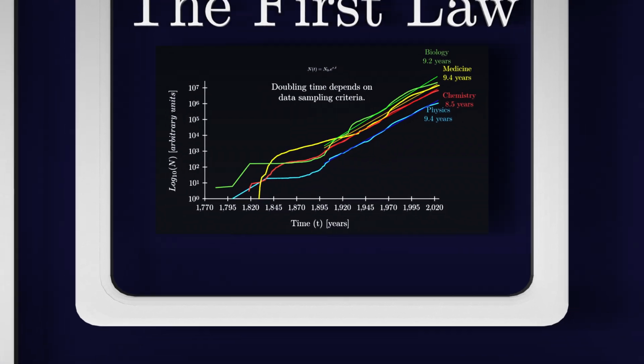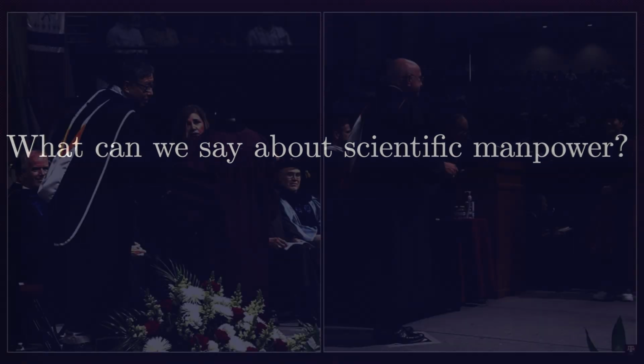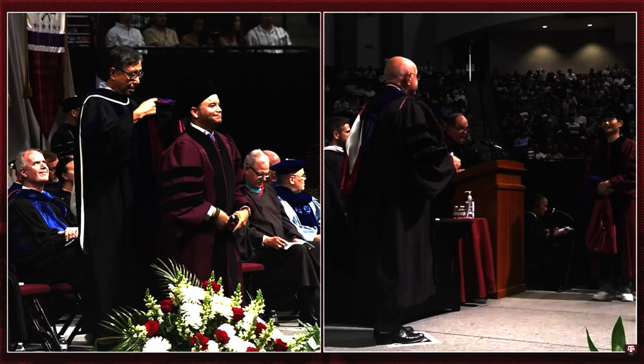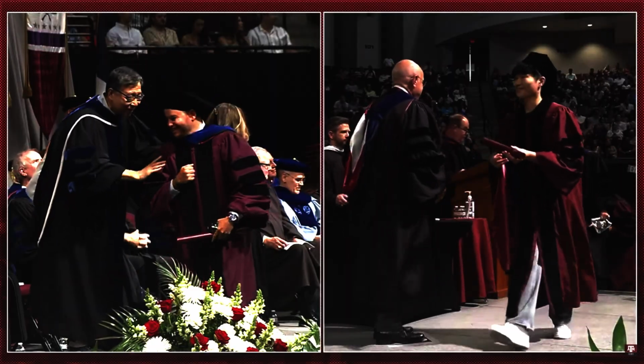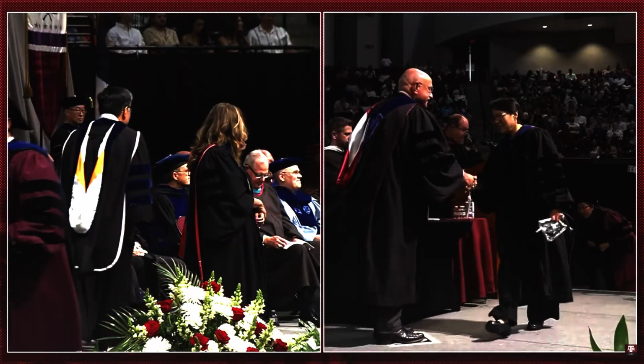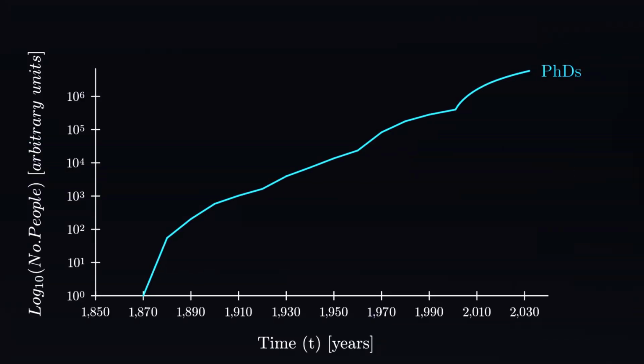So we saw that scientific productivity has grown exponentially, at least for the past 2 centuries, with a doubling time of 10 to 20 years. Now, how about scientific manpower? We can estimate the scientific manpower by counting the number of PhDs awarded each year. We're assuming that every PhD is a scientist and all scientists have a PhD, leading to a higher bound for number of scientists. In the US since 1800s, we see that the doubling time is about 9 years.